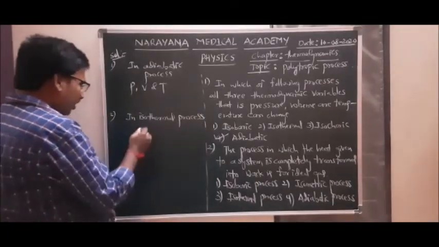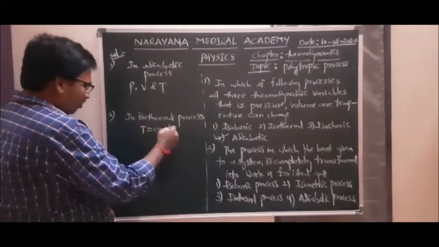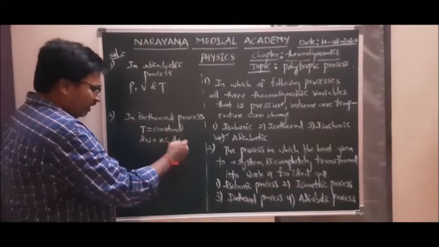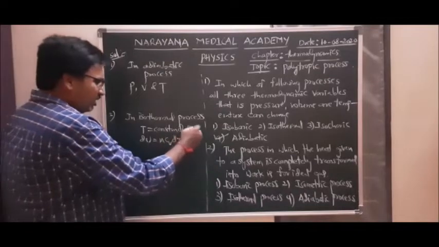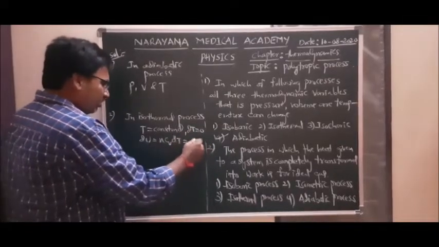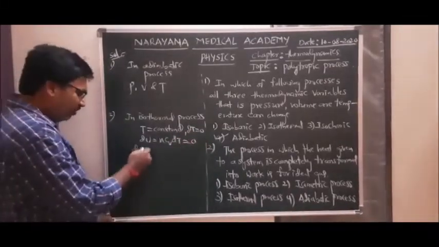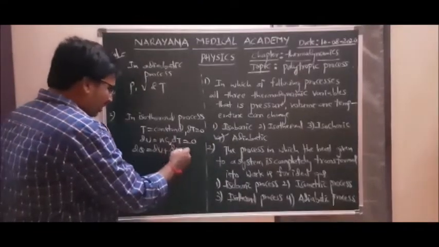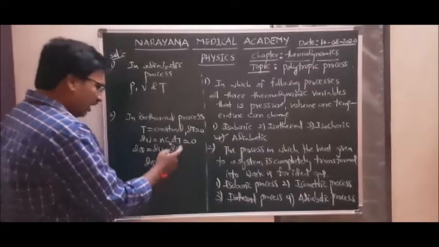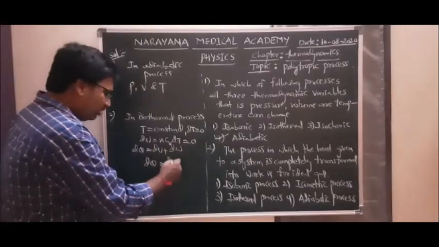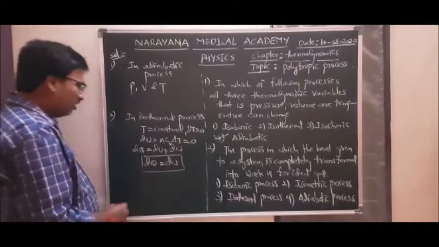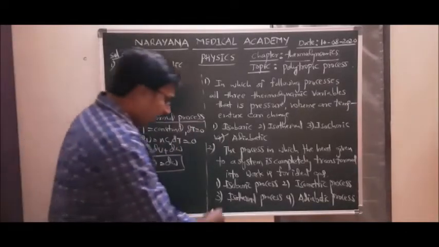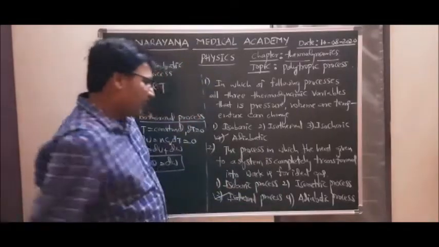temperature is constant. So increase in internal energy dU = nCv dT. You know, temperature constant, difference in temperature 0. So this dU becomes 0. From first law of thermodynamics, dQ = dU + dW. So heat energy given, as dU is 0, this is totally transformed into work in which process? That is in isothermal process. So answer is isothermal process.